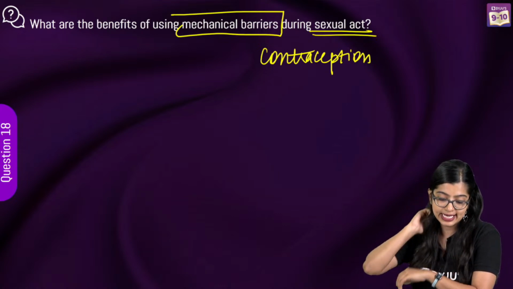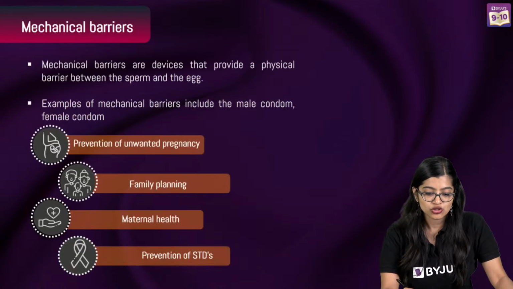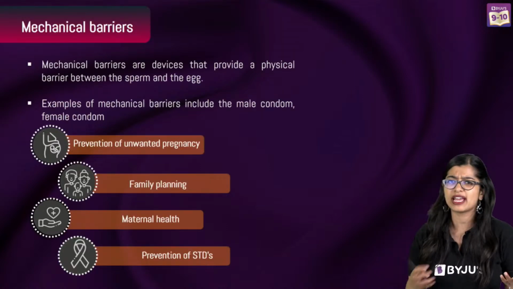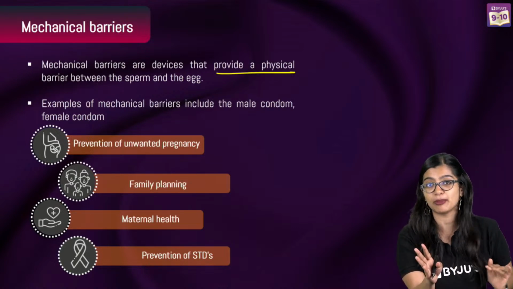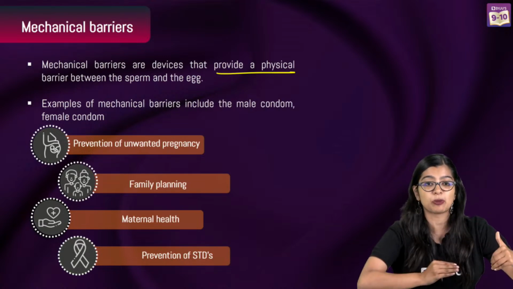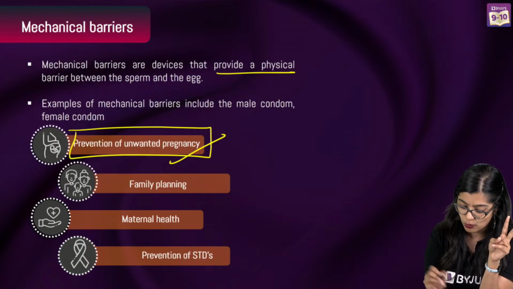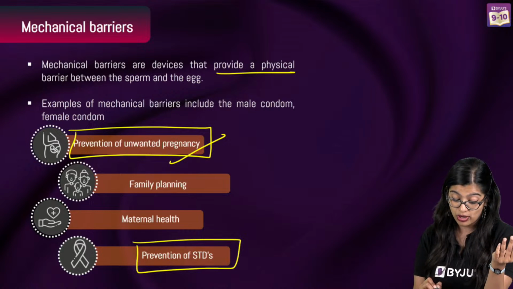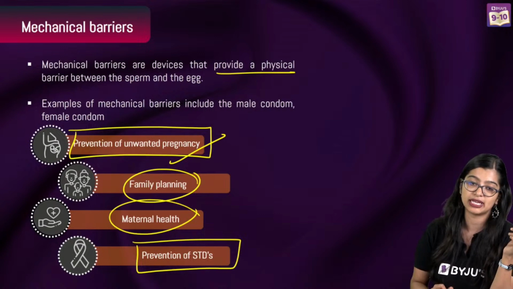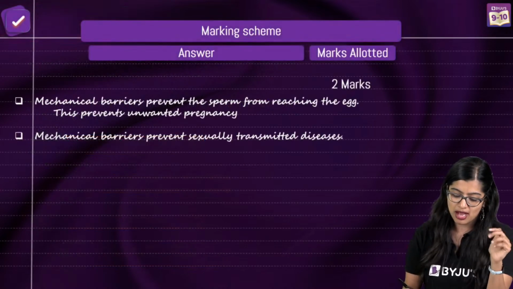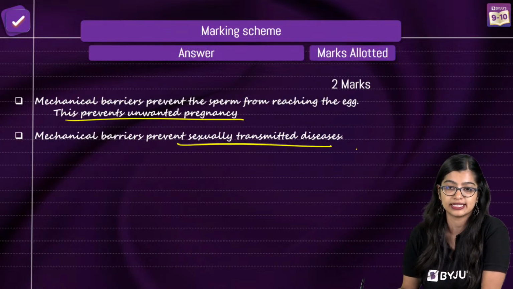To prevent STD, okay. Yes. Disease prevention and unwanted pregnancy, right? So mechanical barriers are devices that act as a physical barrier between the sperm and the egg. So it makes sure that physically the sperm and egg don't meet, right? And the main 2 reasons are preventing unwanted pregnancies and prevention of STDs, and of course, it also helps with family planning and maternal health, right? So if it comes for 2 marks, you need to write 2 points. Prevents unwanted pregnancy and prevents sexually transmitted diseases.